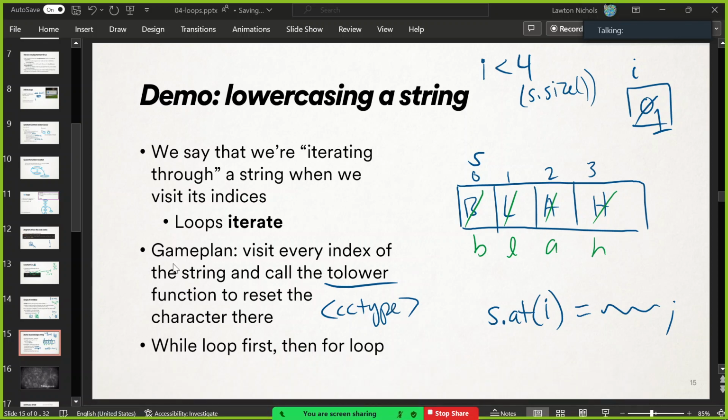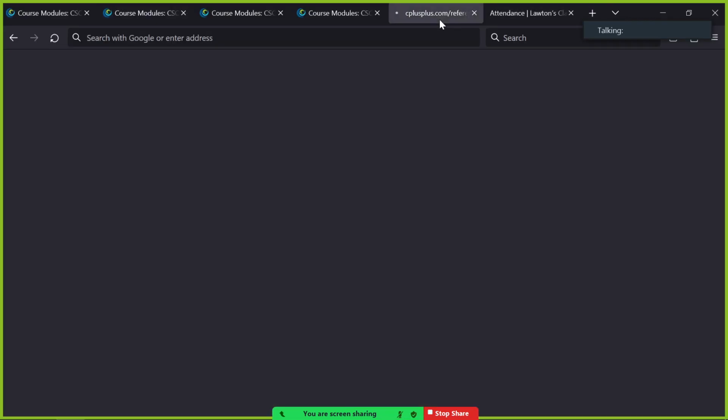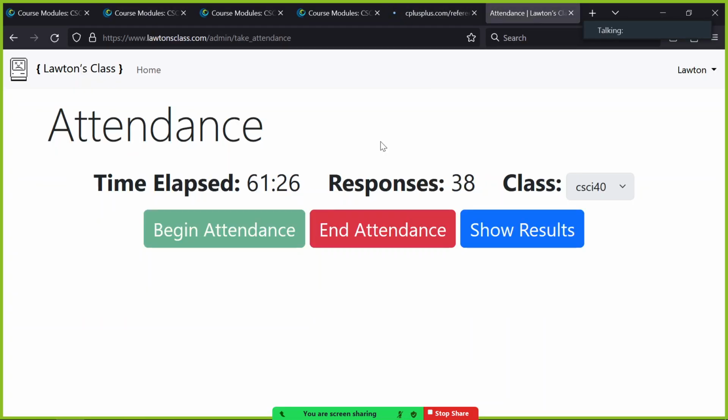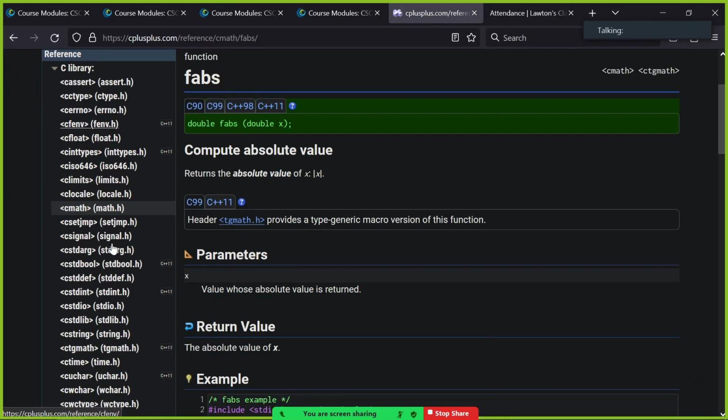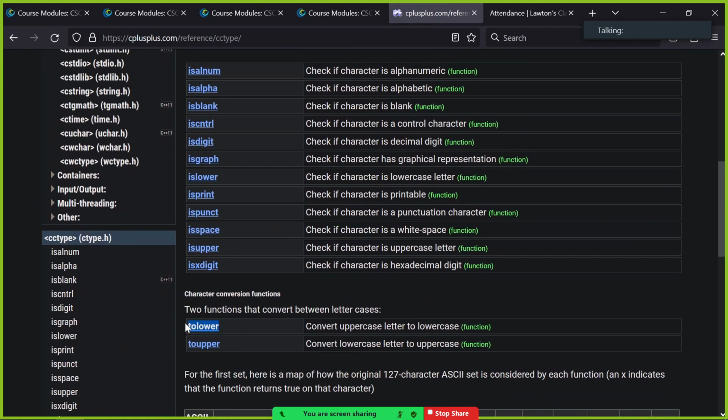All right. So let's remember the cctype library function. That's important. Here it is. Oh, I promised to stop attendance at like 50 minutes ago, sorry. You're all here now. cctype was here. And then here is toLower. You give it a character, it gives you back the lowercase version of that character.